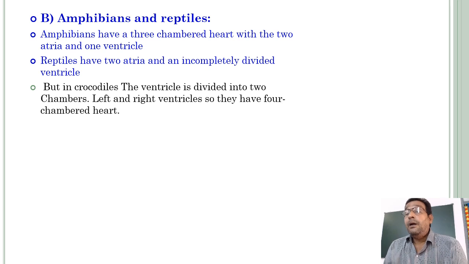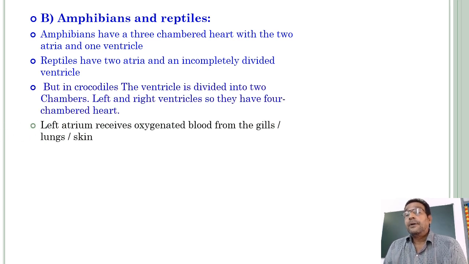But in crocodiles, the order Crocodilia, alligators and crocodiles are included in that order. In crocodiles, like aves and mammals, the ventricle is divided into two chambers, left and right ventricles. So they have a four-chambered heart. Except crocodiles, Rhynchocephalia, that means Sphenodon, a living fossil living in New Zealand only.